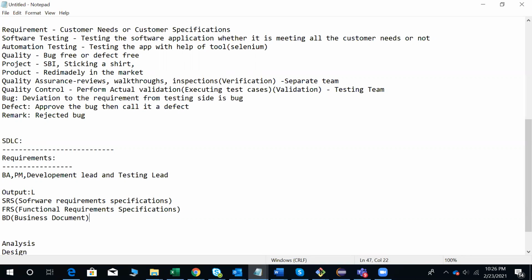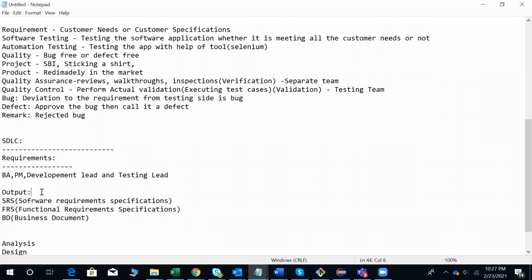Different companies will call it by different names, but finally the output from the requirements phase is that we are going to get the requirement document.